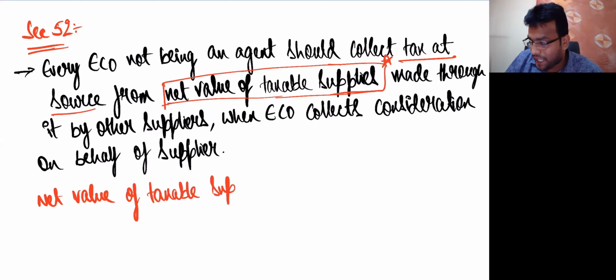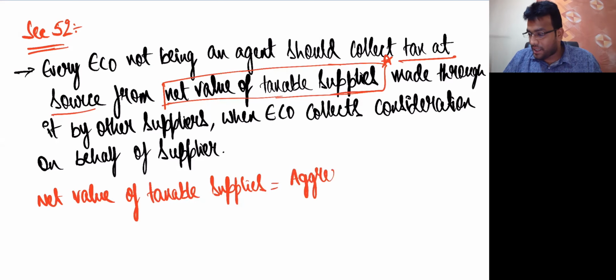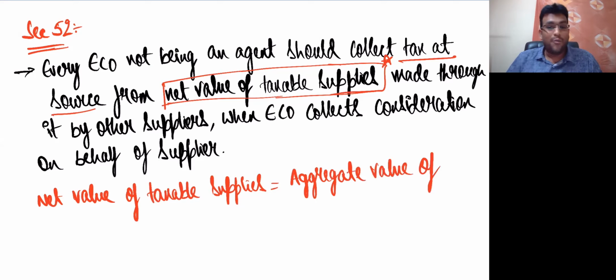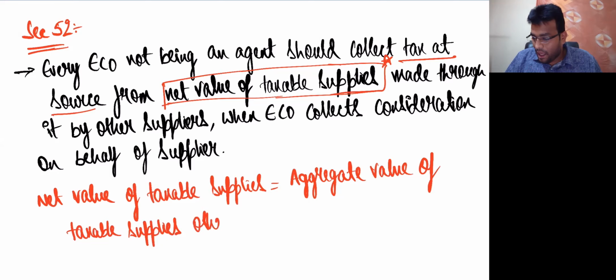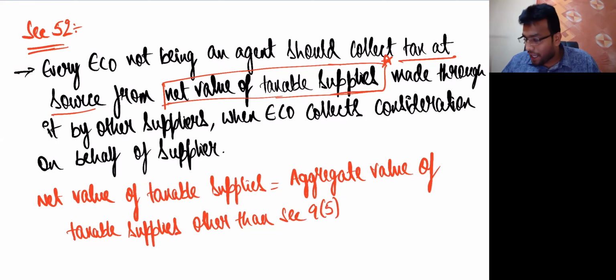Net value of taxable supplies is equal to, listen, aggregate value of taxable supplies other than section 9(5). Other than which section, my dear friends? 9(5).